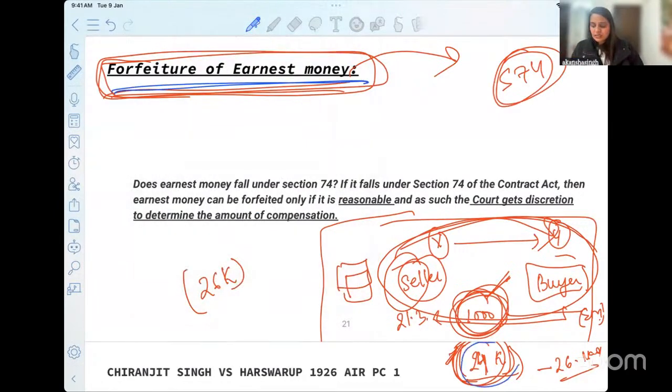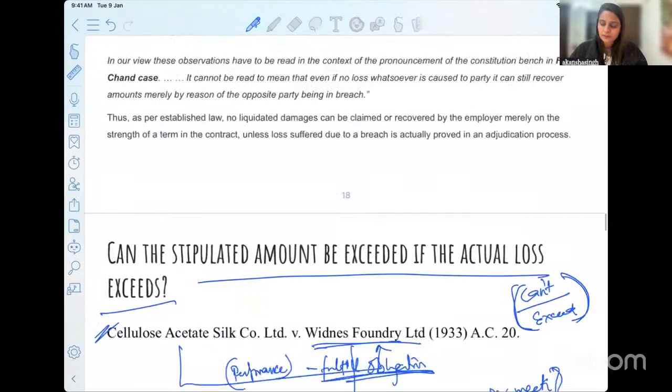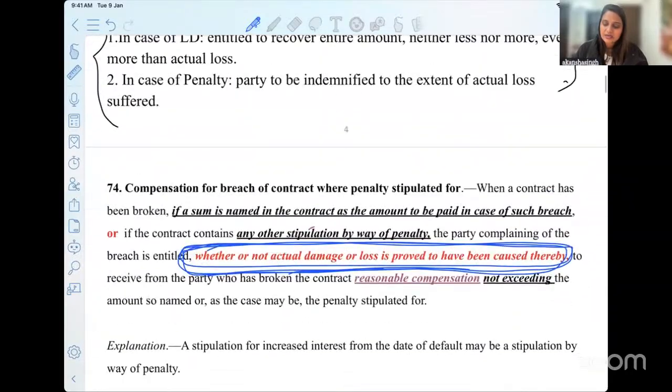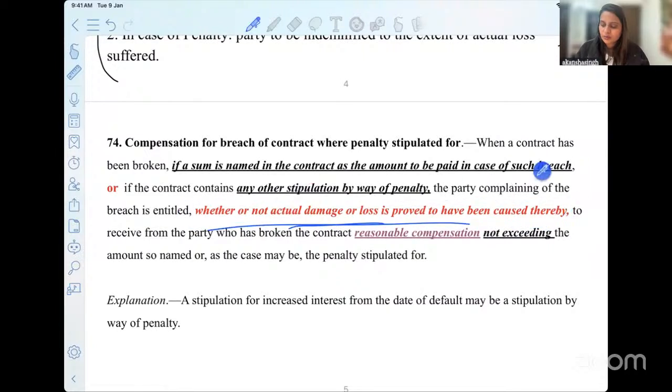We are not talking about liquidated damages. We are rather talking about this particular earnest money that both parties have agreed on and put a stipulation regarding in their contract. Before we move ahead with the case laws, I'll take you back to section 74 to find where this fits. We did our discussion on 74 with regard to two things.